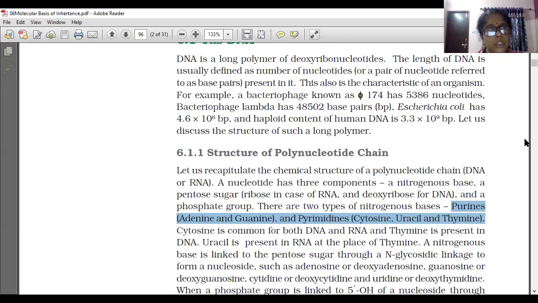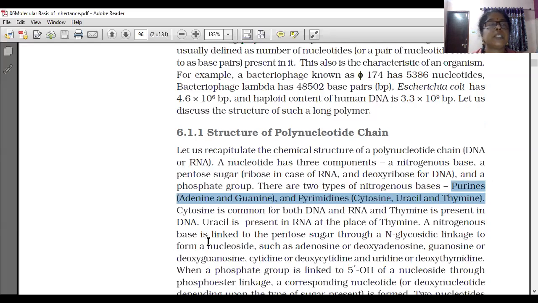Cytosine is common for both DNA and RNA, and thymine is present in DNA only. Adenine, guanine, and cytosine are common. Of uracil and thymine, uracil is present only in RNA. Thymine is present only in DNA.